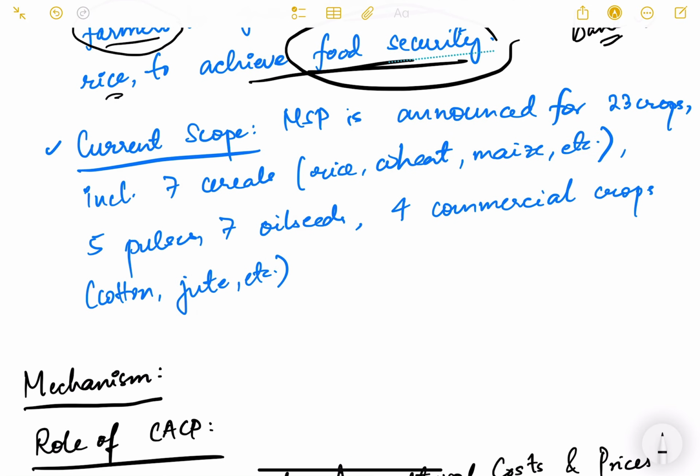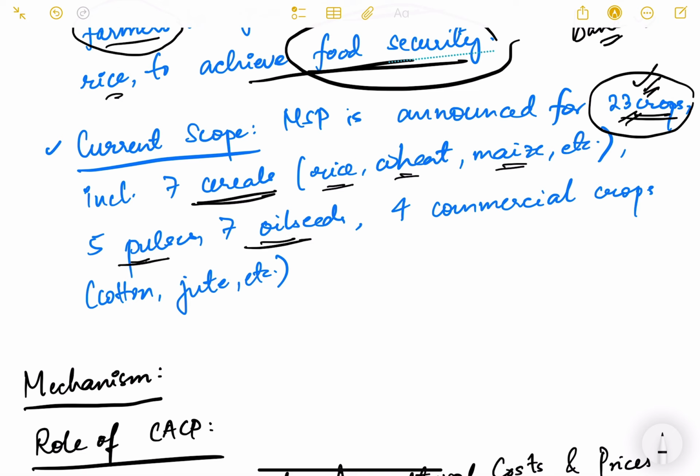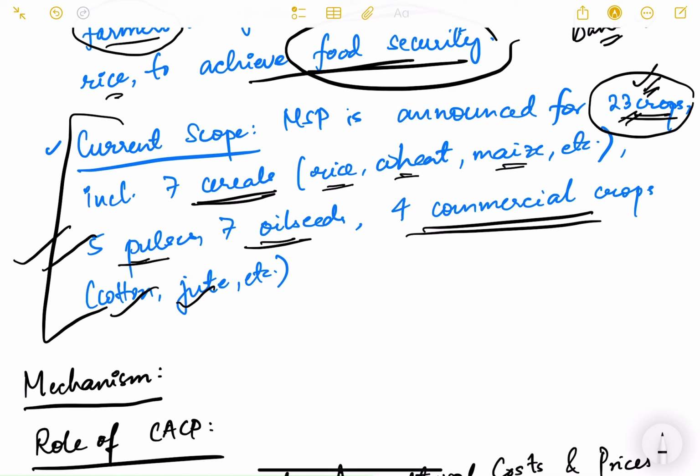Now what is the current scope? MSP is announced for 23 crops. Please keep this in mind, this might change. So you need to be updated with current affairs, but as of now in 2025, MSP is announced for 23 crops, including 7 cereals, which are rice, wheat, maize, etc., 5 pulses, 7 oilseeds, and 4 commercial crops like cotton and jute, etc. So just try to keep this in mind.